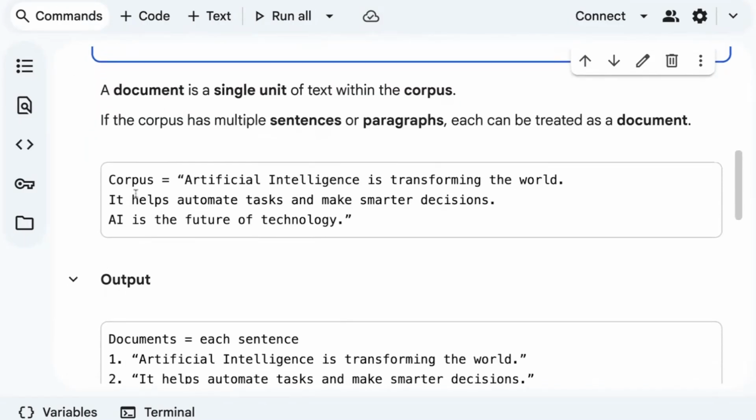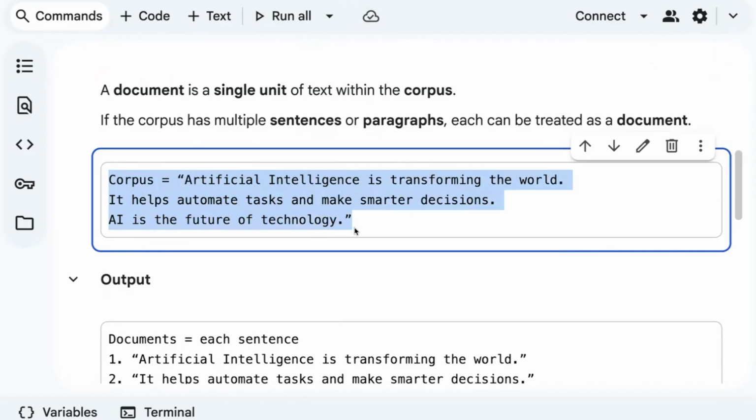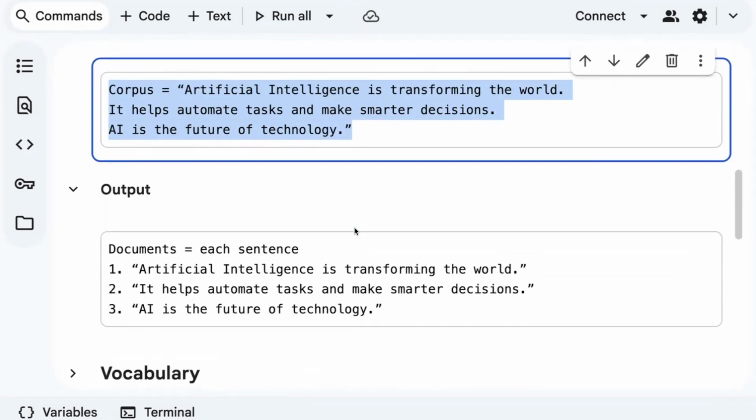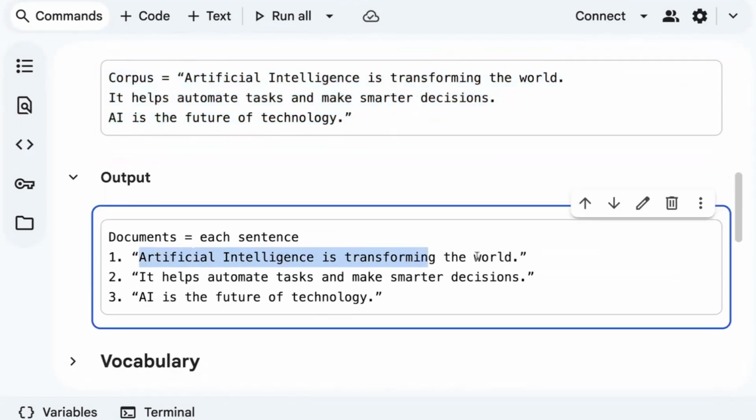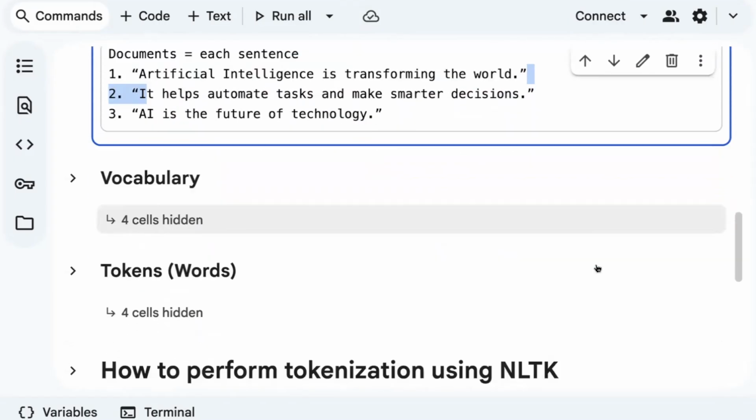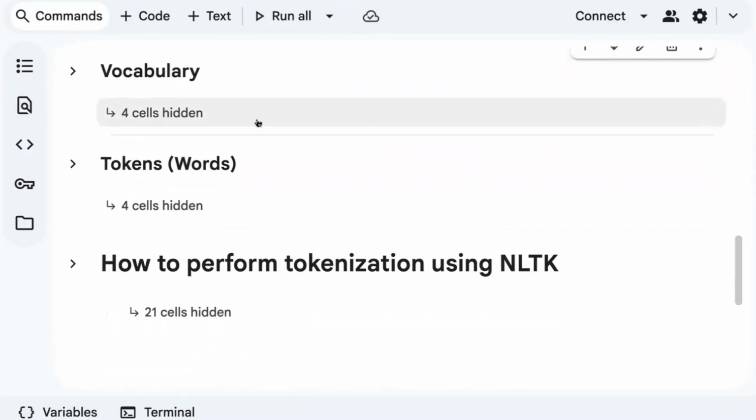So in our example, you have this paragraph, corpus equals artificial intelligence is transforming the world, etc. So how many documents do we have? Clearly we have three documents. You can see this is the first document. Wherever you see the full stop, that is a document. Each sentence is considered a document. Hope this is clear. Corpus is a paragraph. Document means every sentence in a paragraph is basically a document. Great, so next one, vocabulary.